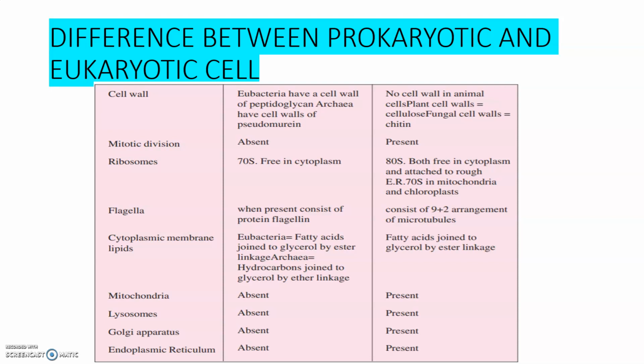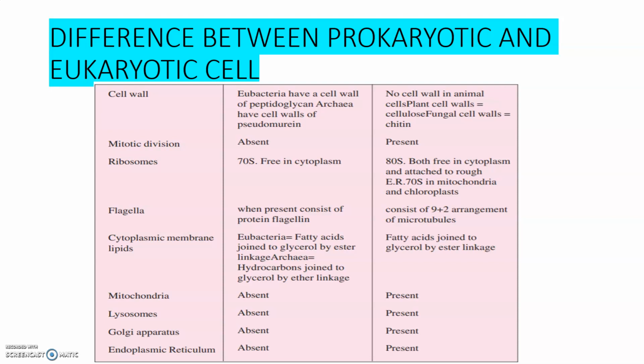In the case of the eukaryotes, there is no cell wall in animal cells. Whereas in the case of the plants, they possess a cell wall. The content is cellulose in the plant cell wall. And in the case of the fungal cell wall, the content is chitin.